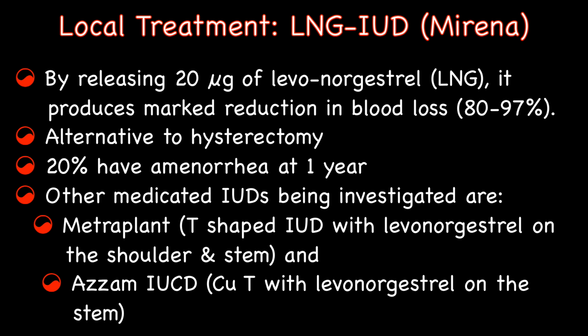Other medicated intrauterine devices that are being investigated for treatment of DUB are Metraplant, which is a T-shaped intrauterine device with levonorgestrel on the shoulder and stem, and LNG-IUD, which is a copper T with levonorgestrel on the stem.